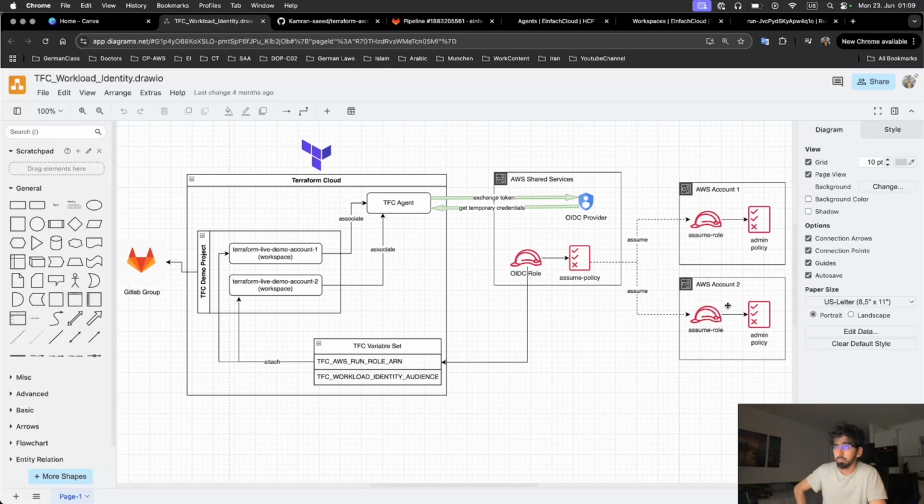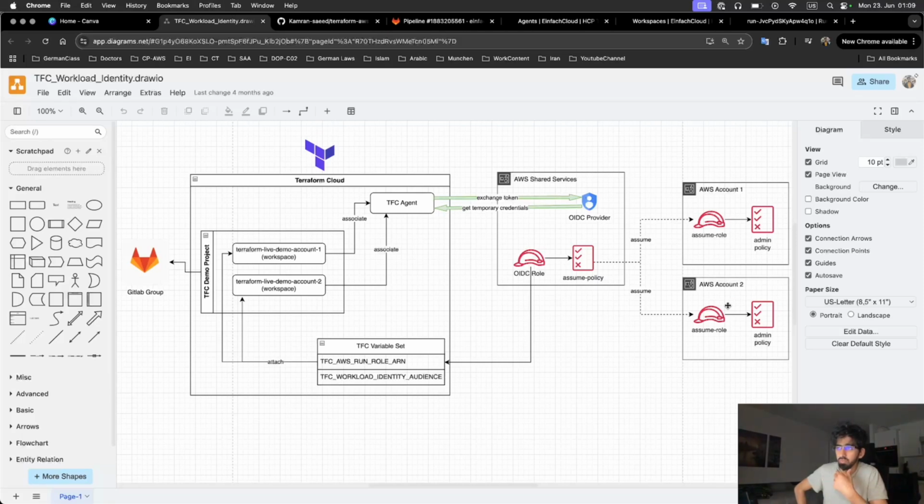So the workload identity setup for Terraform Cloud with GitLab and AWS is completed. So we have completed the workload identity setup. I hope you have learned something new, or you have enjoyed the videos, or you have learned some new concepts and you can implement them in your organizations, in your projects, and deploy into multiple AWS accounts.